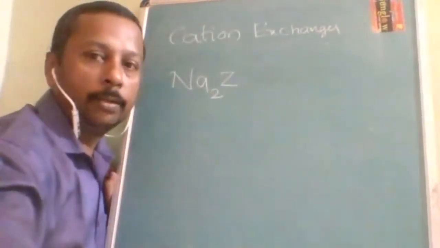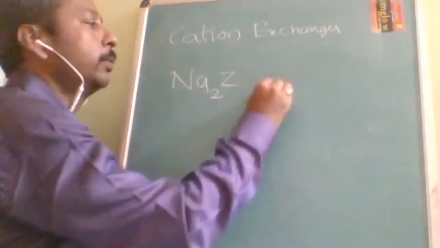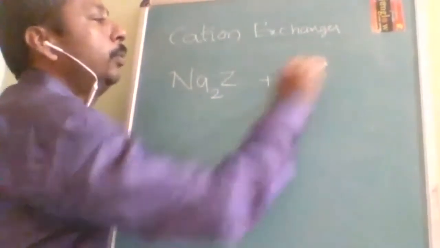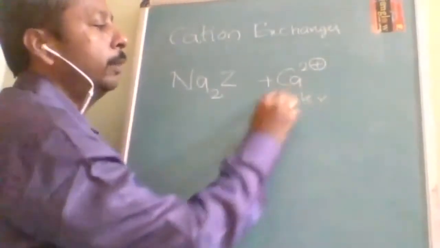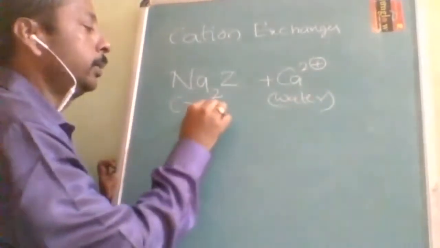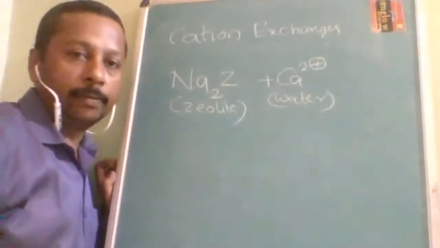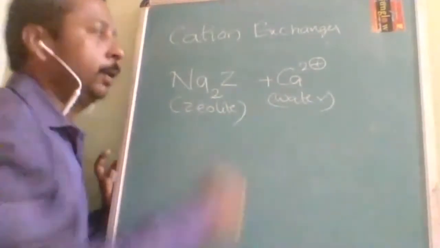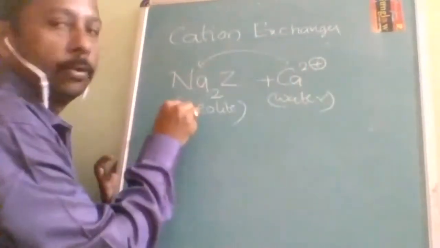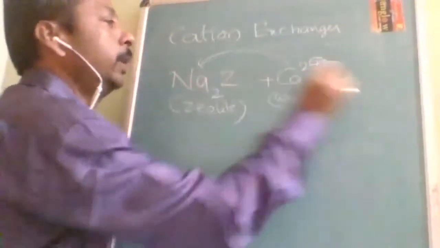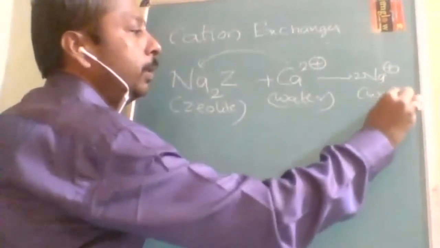What is it? Aluminosilicate, sodium zeolite, sodium aluminosilicate. It will exchange the calcium 2+ if present. Where is it? It is in the water. Where is the zeolite? What is zeolite? Zeolite is a three-dimensional polymer network of aluminum and silicon. So the ions will be exchanged. That means calcium available in water will go into the zeolite and sodium will come into the water. Now 2 moles of sodium will come into the water.